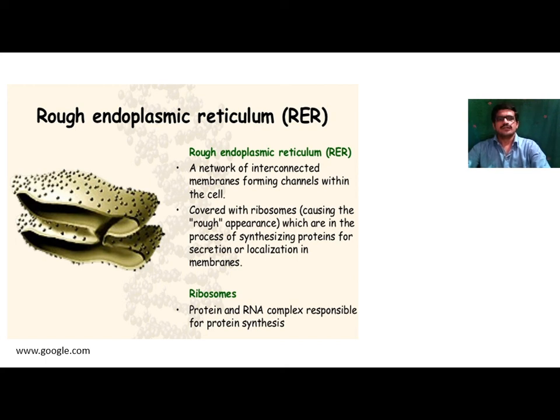So this rough walled endoplasmic reticulum takes part in the process of protein synthesis because there is presence of ribosome. So ribosome and RNA complex are responsible for the synthesis of the protein.